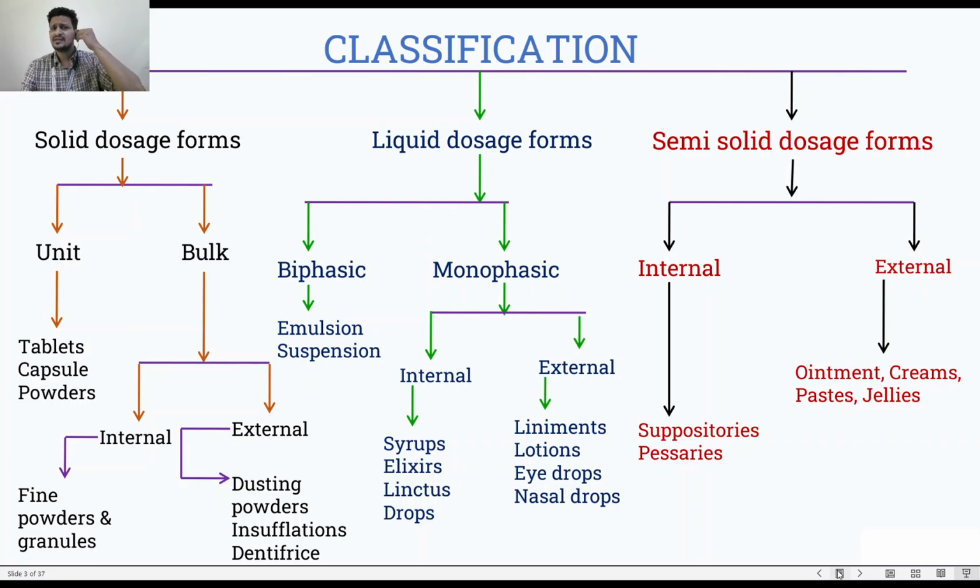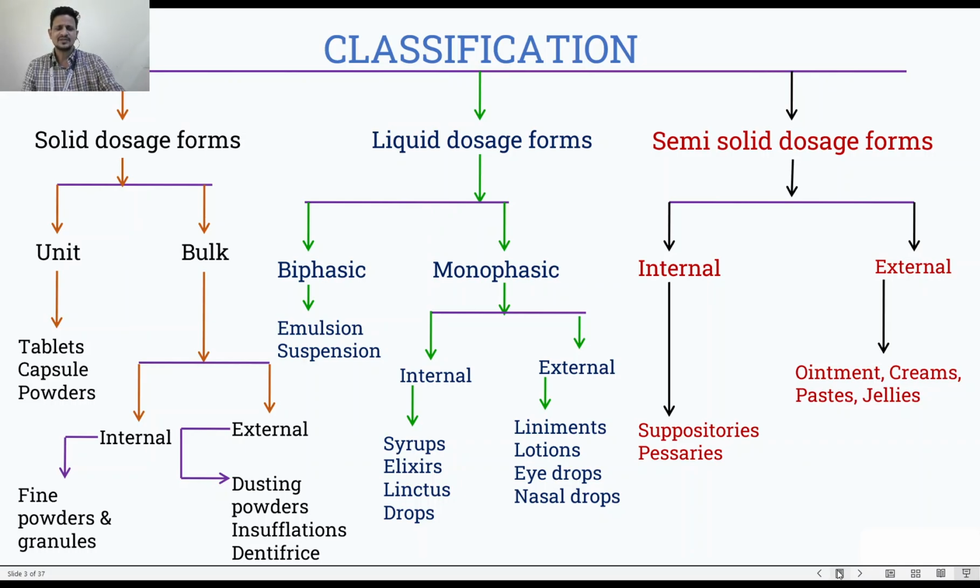So in one application, one dose will come out, next application another dose will come out. And the difference between the two is that in unit dosage form, the dose can be precisely monitored, so each tablet or each capsule will have one dose. The powder mentioned in the unit dosage form is a powder packed in a single dose sachet. You will just tear the sachet and consume, so the dose of the drug will be properly maintained.